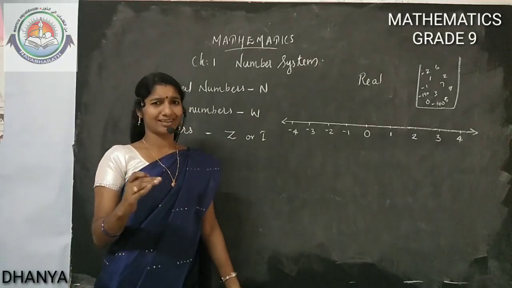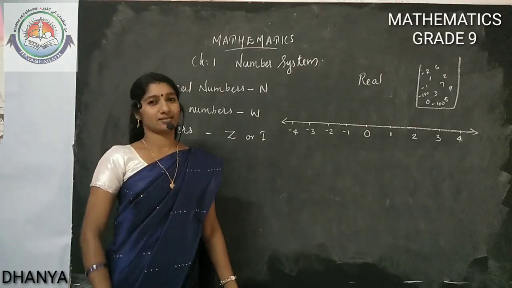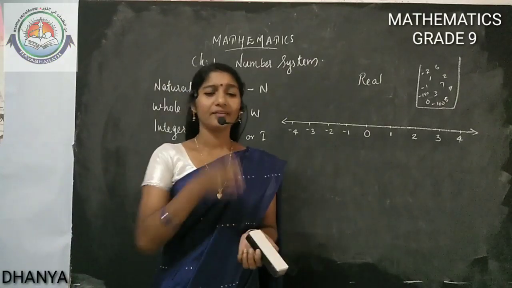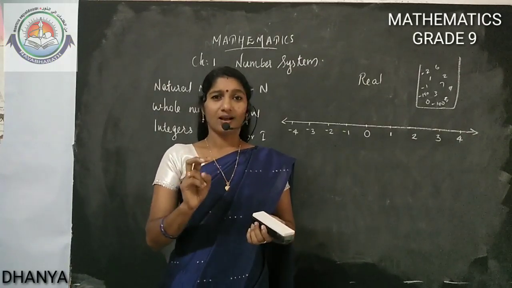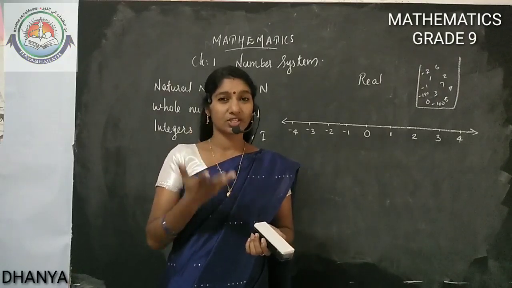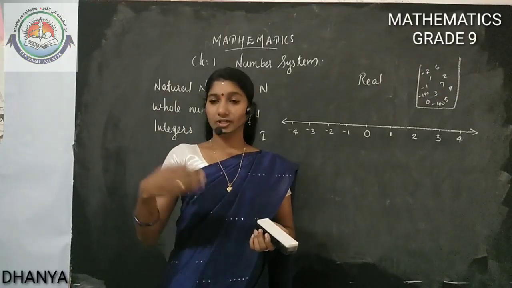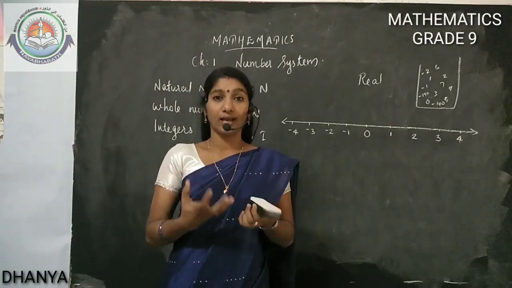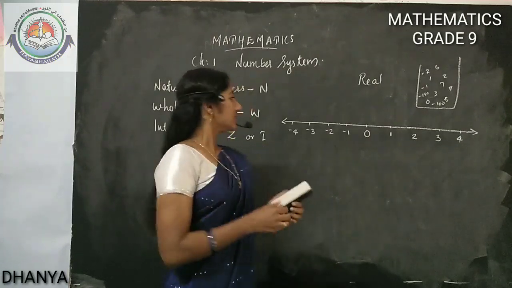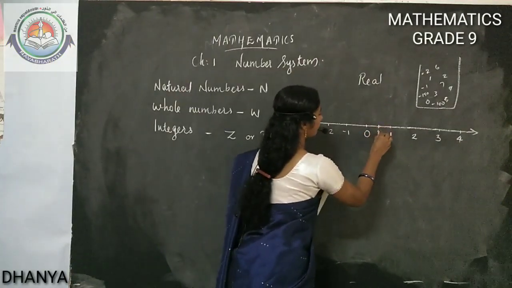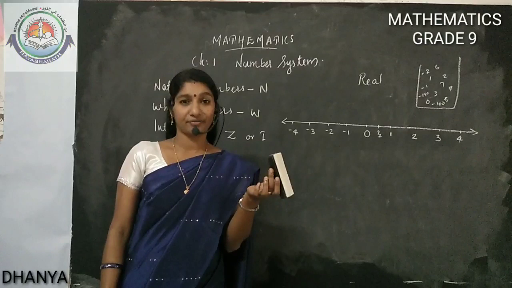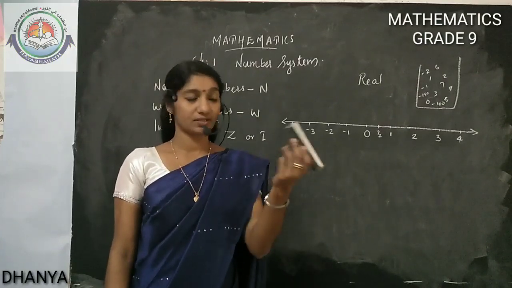Then we studied in 4th standard, 5th standard about fractions. What are fractions? See, one apple. I divided this apple into 2 pieces. I got only 1 piece out of 2. So to represent that situation, we need a number. Natural numbers we can't use because I didn't get a full apple. I got only 1 piece out of 2. So I got half an apple only. So we will represent it by using a new type of numbers. They are fractions. You studied more about fractions.